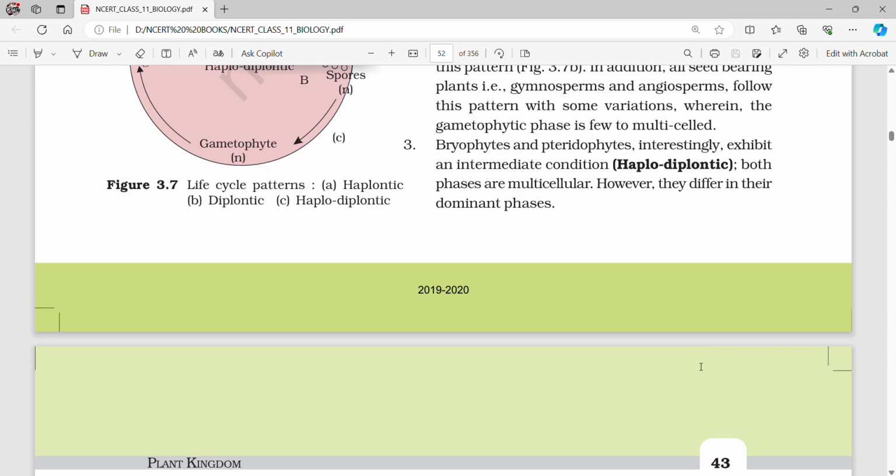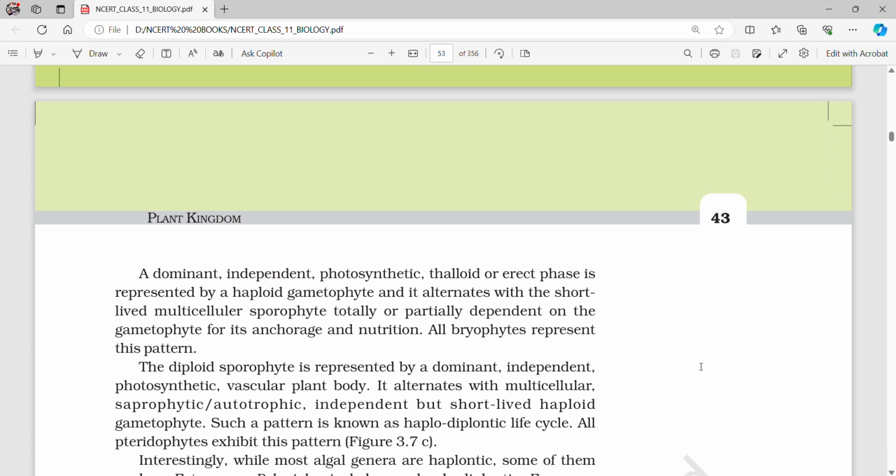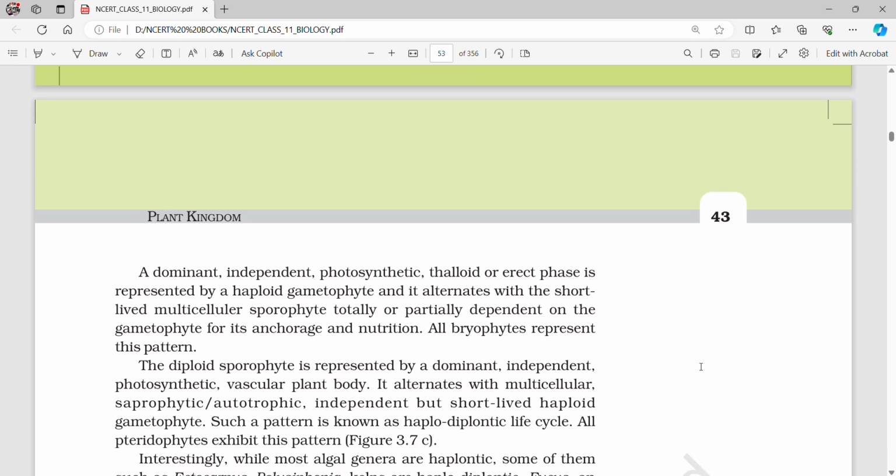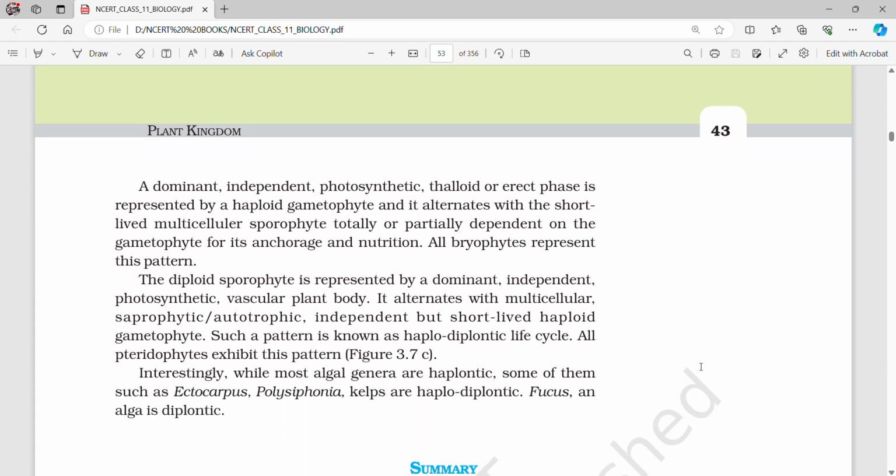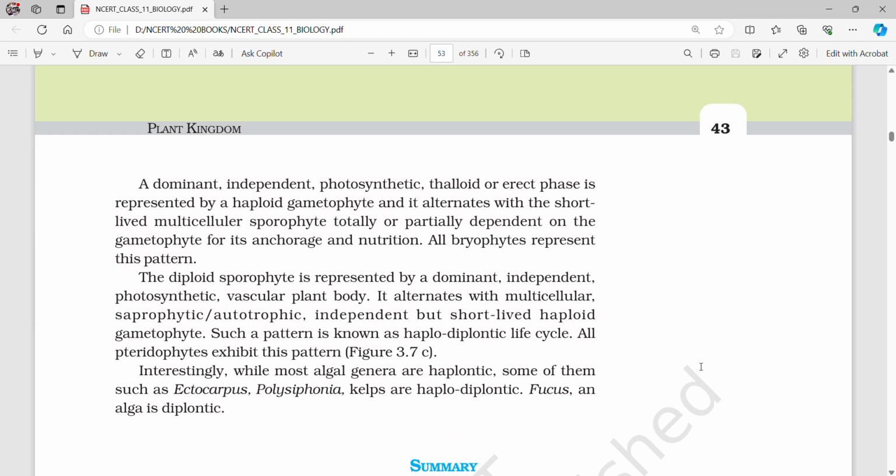Both phases are multicellular. However, they differ in their dominant phases. A dominant independent photosynthetic thalloid or erect phase is represented by a haploid gametophyte, and it alternates with a short-lived multicellular sporophyte, totally or partially dependent on the gametophyte for its anchorage and nutrition. All bryophytes represent this pattern. In the other case, the diploid sporophyte is represented by a dominant, independent, photosynthetic vascular plant body. It alternates with a multicellular, saprophytic or autotrophic independent but short-lived haploid gametophyte. Such a pattern is known as haplodiplontic life cycle. All pteridophytes exhibit this pattern.